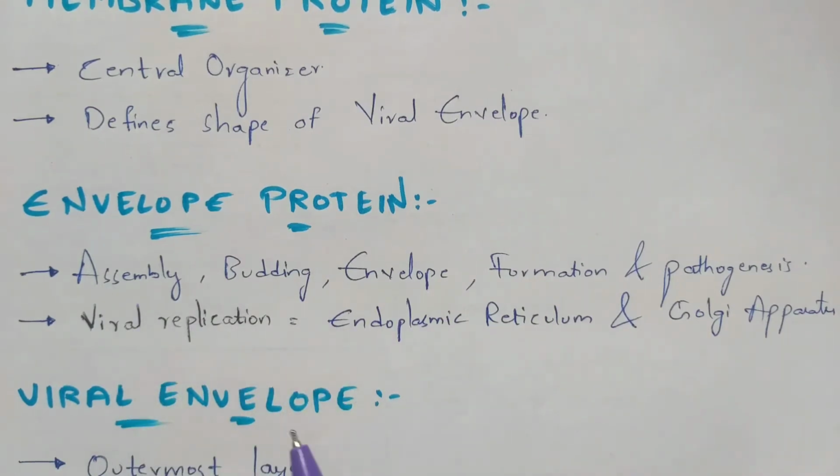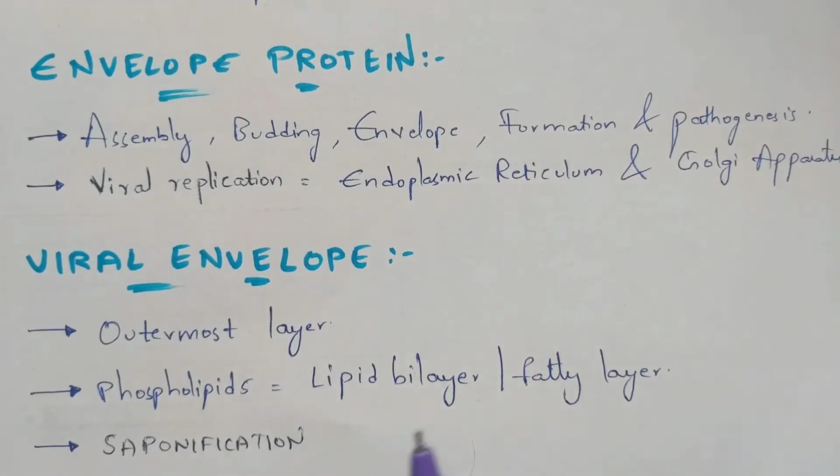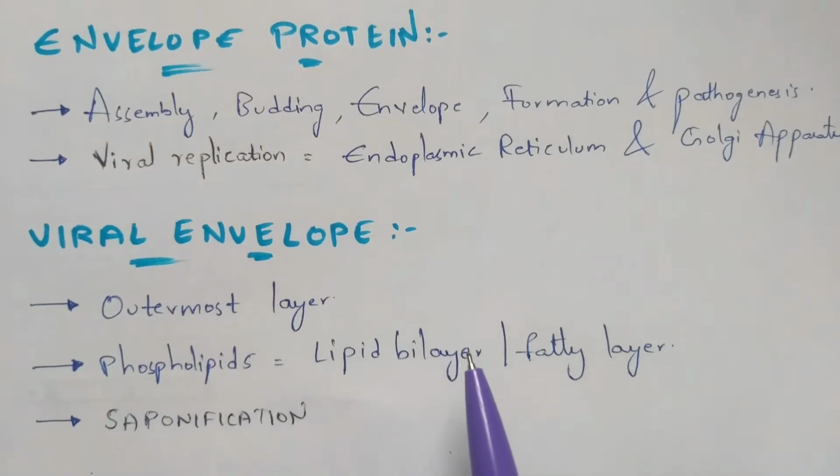Coming to the next one, the viral envelope. I have told you that the viral envelope is the outermost layer. This outermost layer of the viral body is made up of phospholipids. This is very important to remember, students.